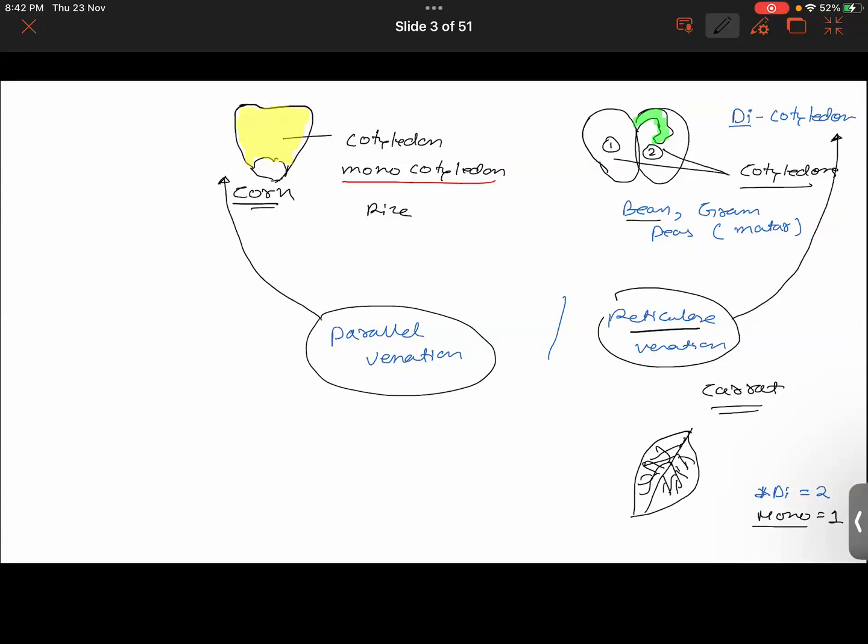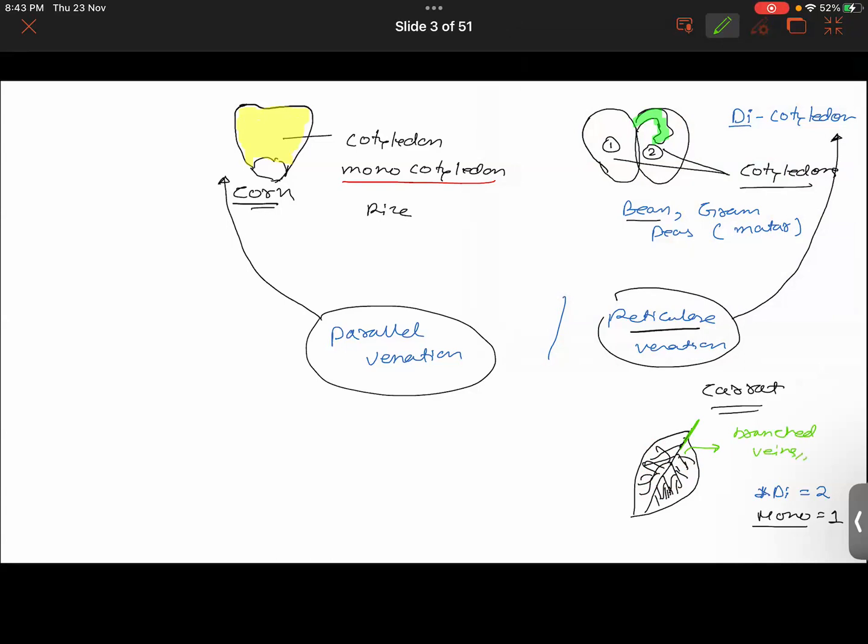The leaves of carrot look mostly like grass, but just pay attention to this type of venation in it. The diagram might not be exact, but understand that you will be having a branched pattern of veins in it.